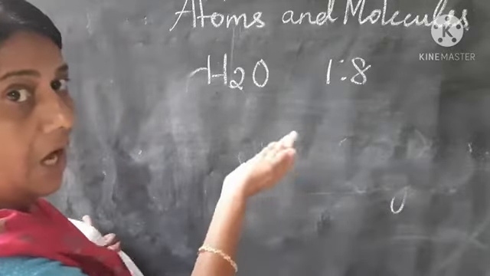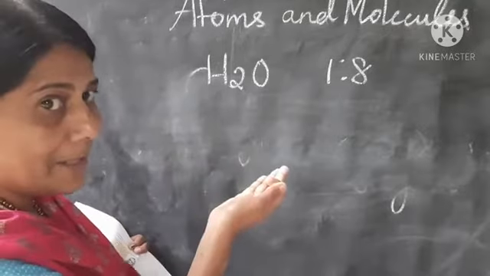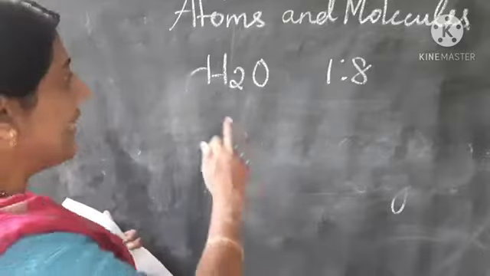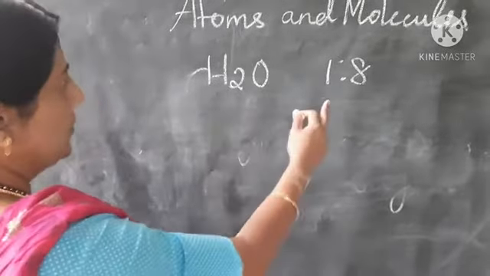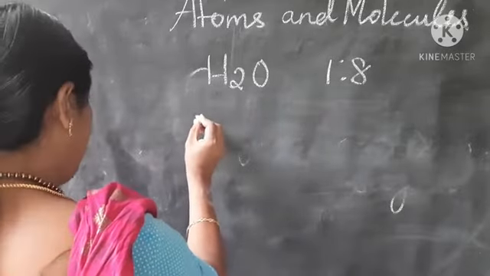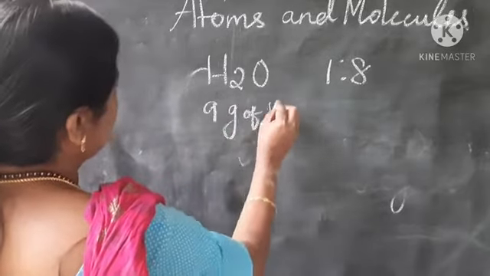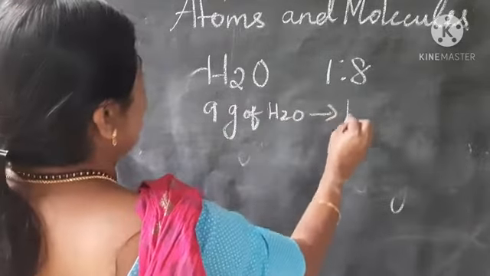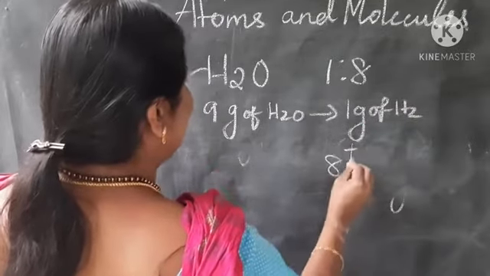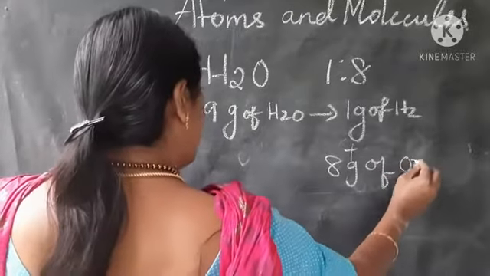This is what the law of constant proportion says, that there will be a definite proportion for the mass of the elements in the compound. So, for example, from 9 gram of water, we can get 1 gram of hydrogen plus 8 gram of oxygen.